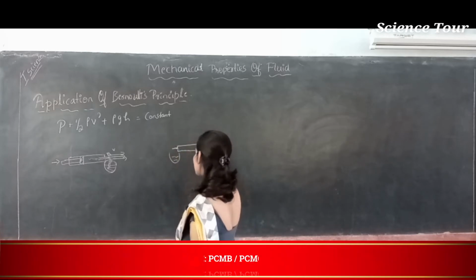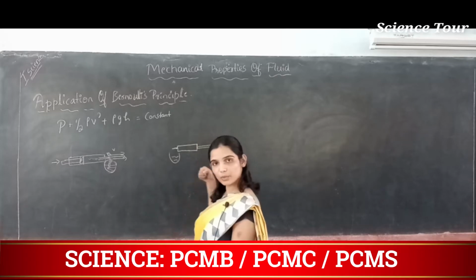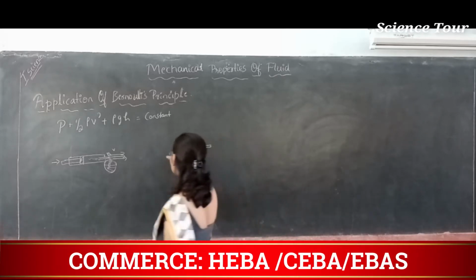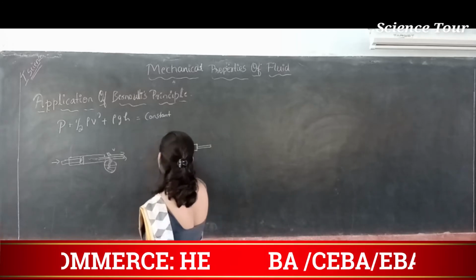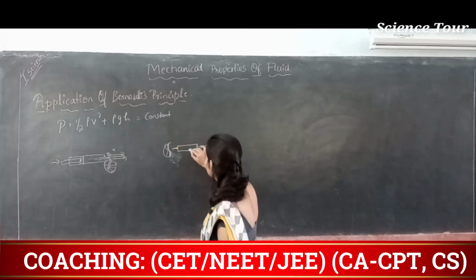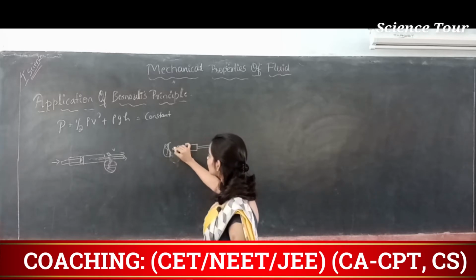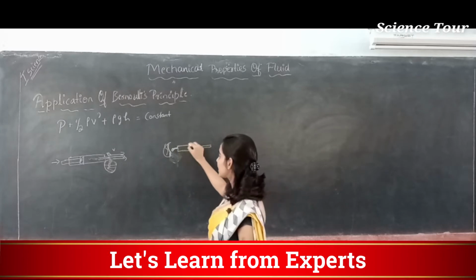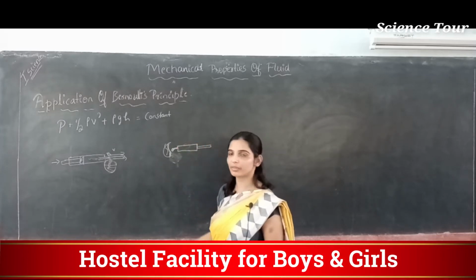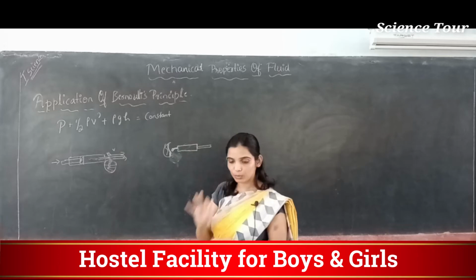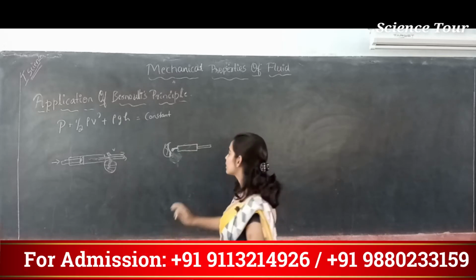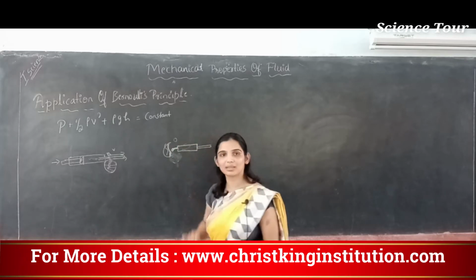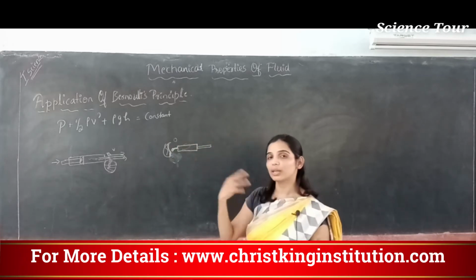A syringe has a piston, correct? When the piston is pulled outward and the syringe is dipped inside the container having medicine, what happens? It will absorb the fluid, or fluid will be filled inside the cylinder. When you push the piston inward, the pressure inside the syringe increases compared to the outside, so liquid will flow outside.